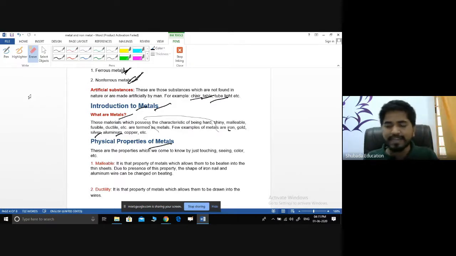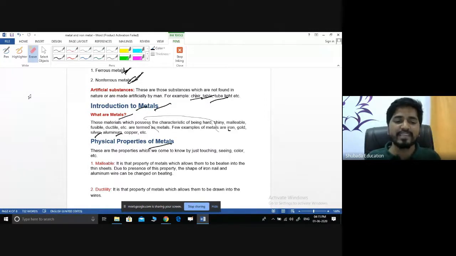For example, let us take a small piece of gold and a small piece of lead. When you start hammering on gold, what will happen? It will convert into sheet form. But when you hit the surface of the lead, it will break into several pieces. Hence, malleable is the property of a material which can be deformed by application of pressure.